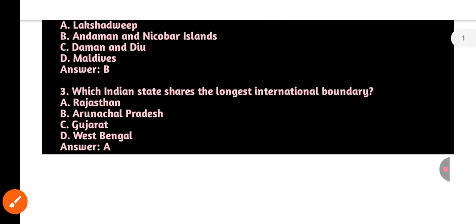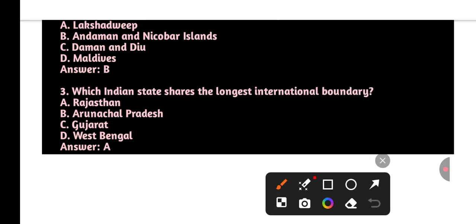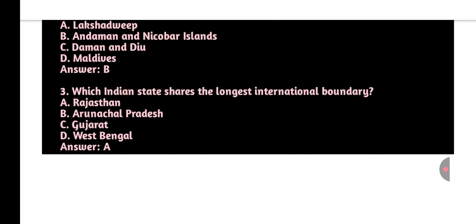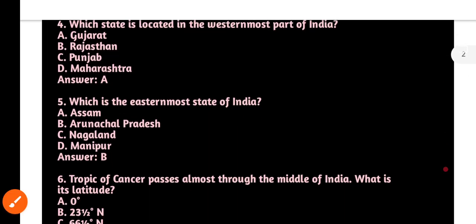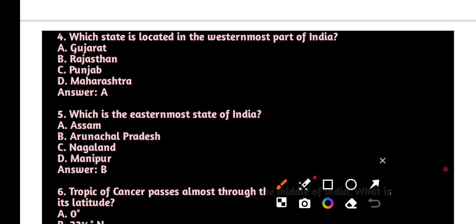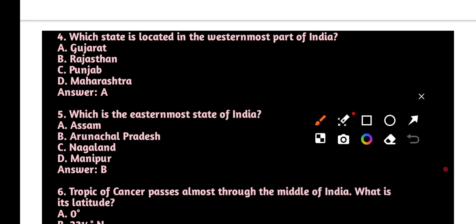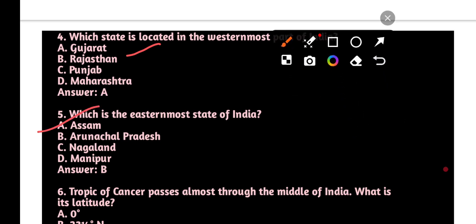Next one, which Indian state shares the longest international boundary? Important one, Rajasthan. Next question, which state is located in the westernmost part of India? That is Gujarat. Next one, which is the easternmost state of India? That is Arunachal Pradesh.